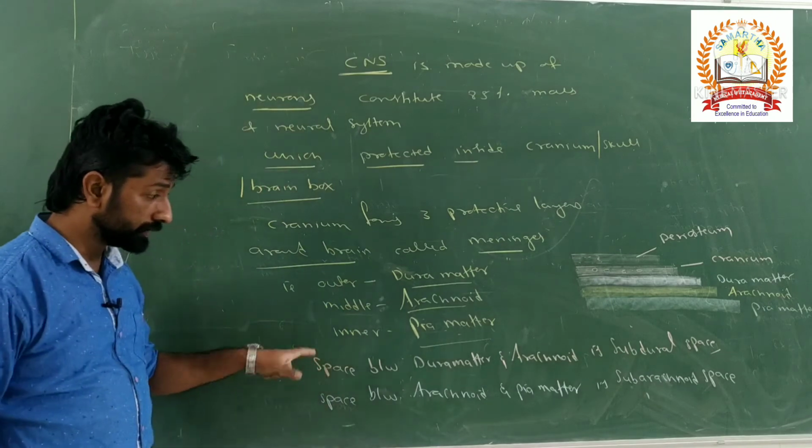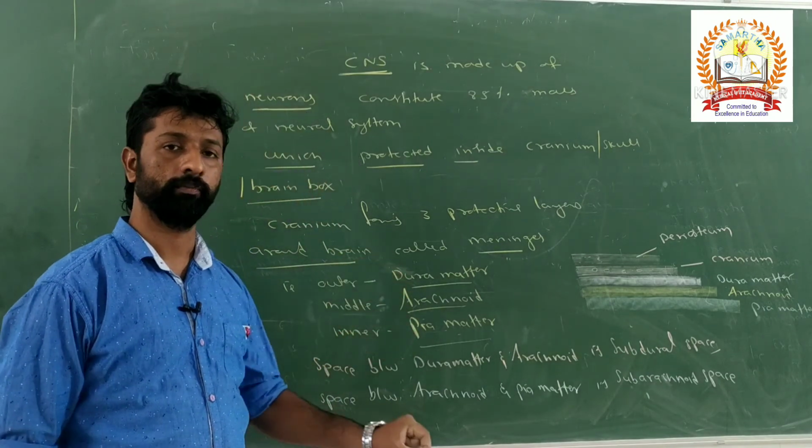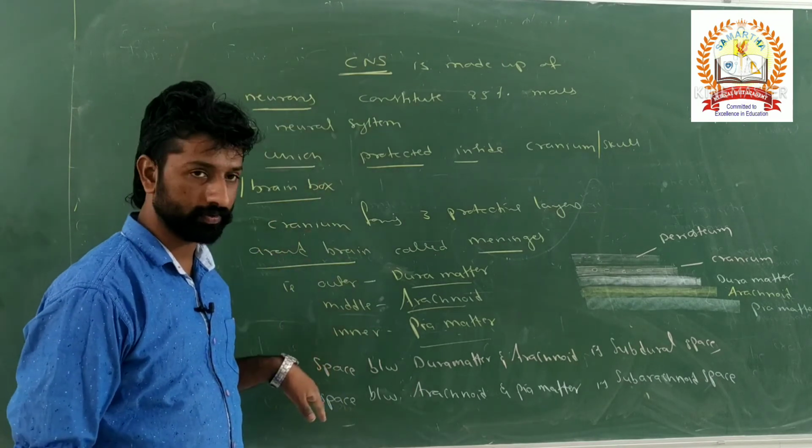So these are the spaces present between the three layers at the brain region of the central nervous system.